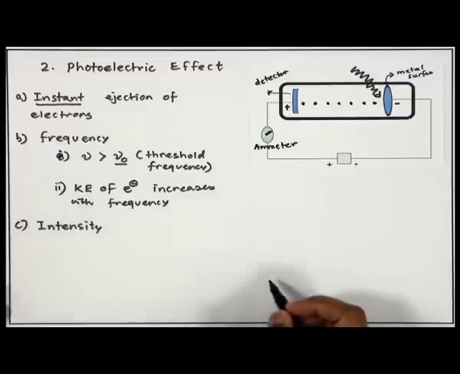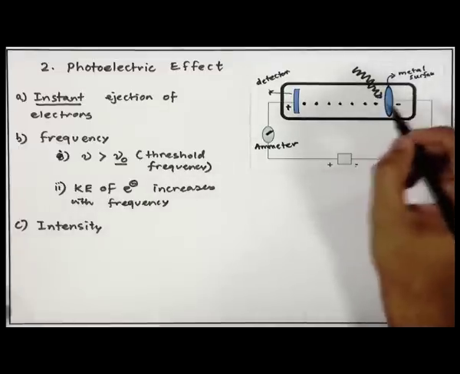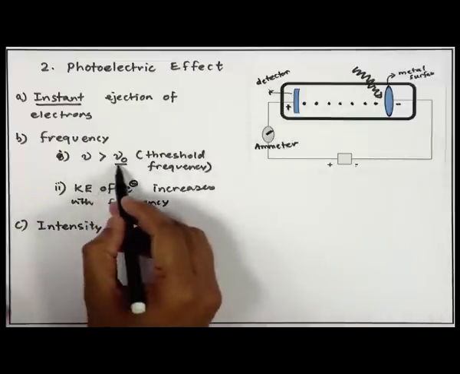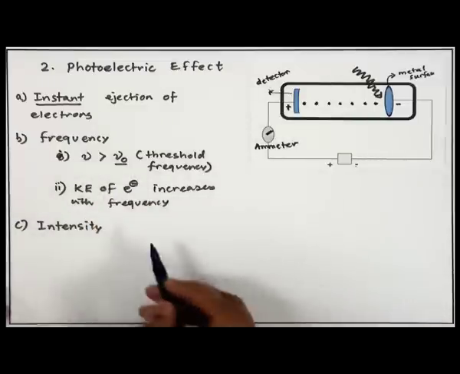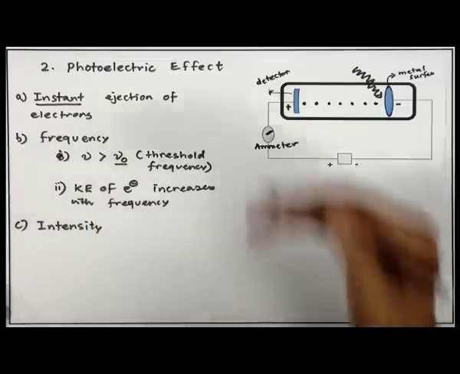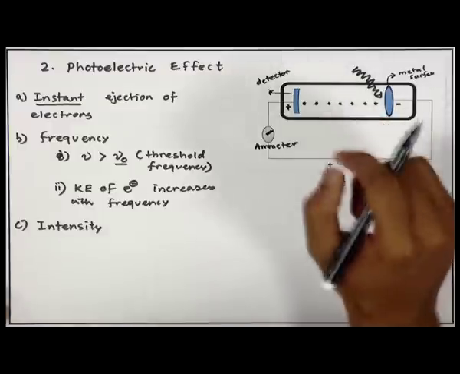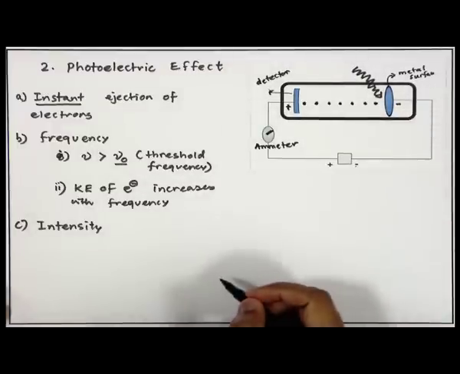It does not matter what the intensity of the radiation is, as long as the frequency is greater than the threshold frequency nu 0, he always saw the ejection of photoelectrons. Even low intensity radiation could eject photoelectrons, right.